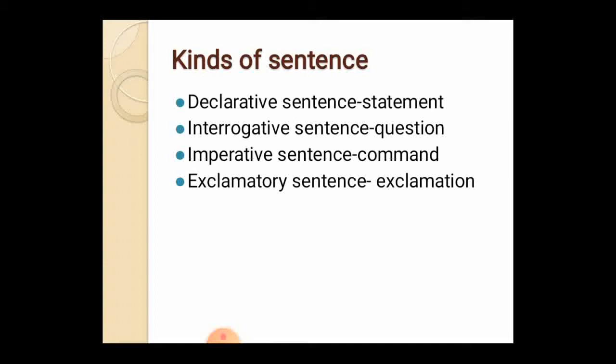The next one is imperative. "Do the given work" is a command which you pass, right? So this comes under imperative. The next one is the exclamatory sentence. When you say something in joy or excitement, you call it exclamatory, which ends with an exclamation mark.